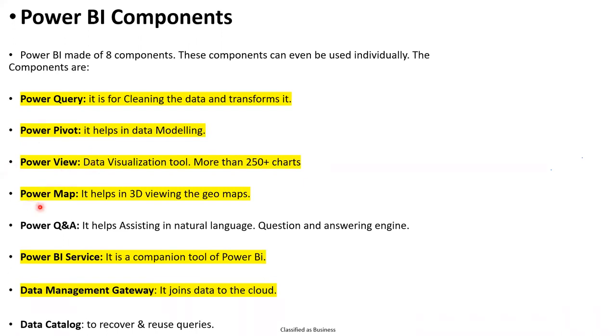And one more thing, Power Map. Once we pull any kind of country or region information, Power BI automatically detects it and gives you a map. That one we can call Power Map, which helps you show the visuals in a 3D view by using geospatial maps at the back end.